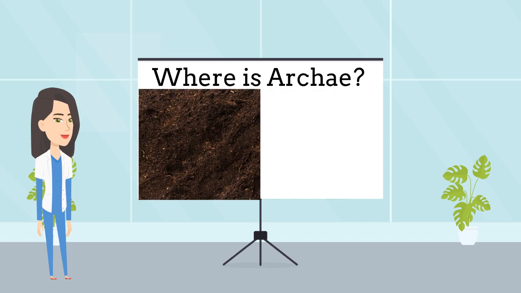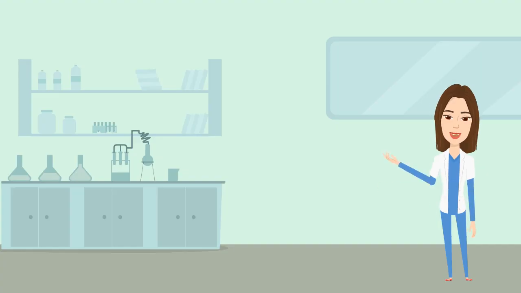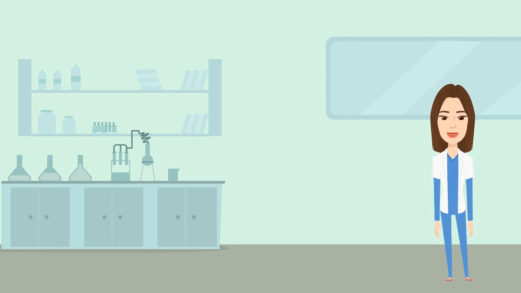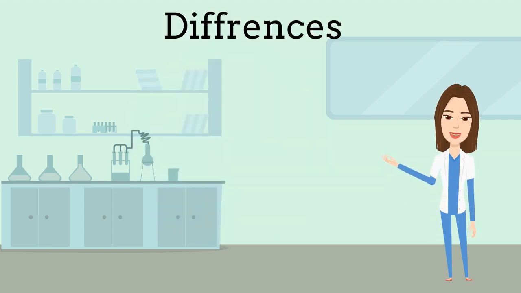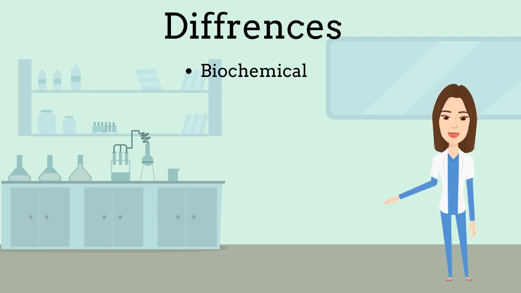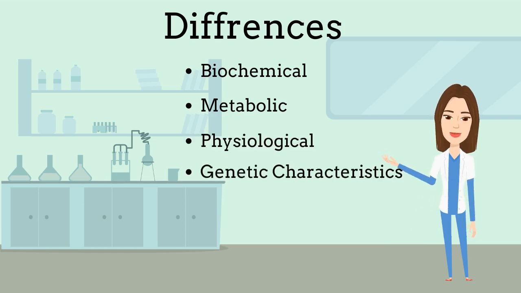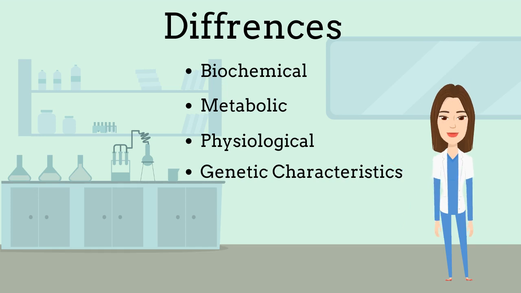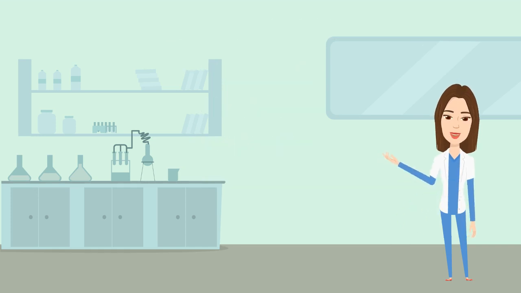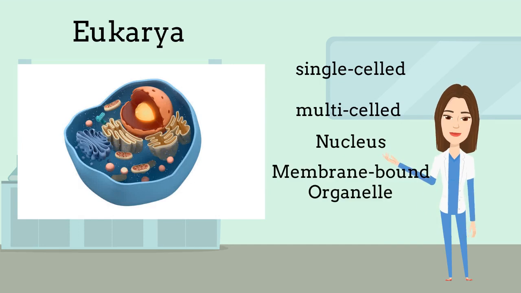The major differences between Archaea and Bacteria are that they have different biochemical, metabolic, physiological, and genetic characteristics that make them distinct from one another. Unlike Archaea and Bacteria, Eukarya can be either single-celled or multicellular organisms that contain a nucleus and membrane-bound organelles, and they are split under 4 separate kingdoms. The 4 kingdoms being Protista, Fungi, Plantae, and Animalia.